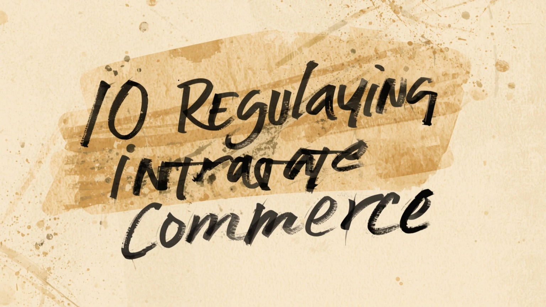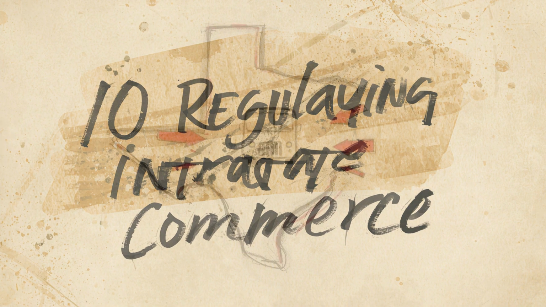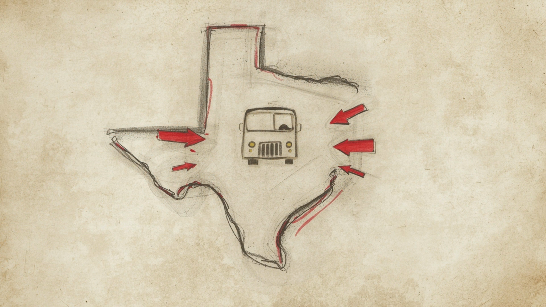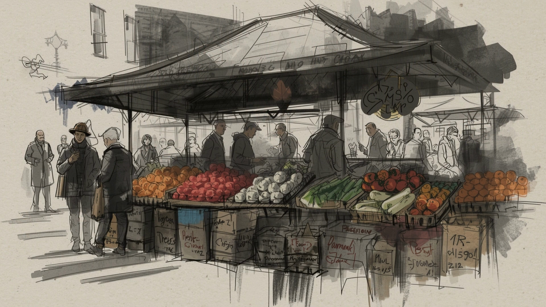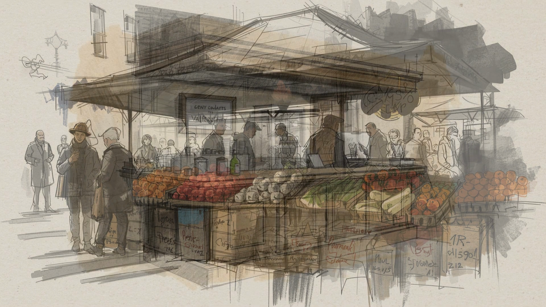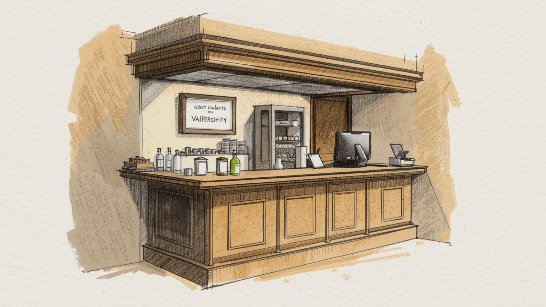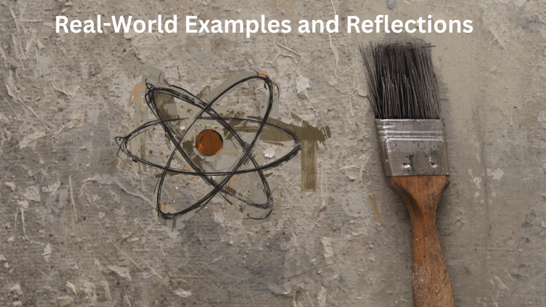10. Regulating intrastate commerce. Commerce that occurs entirely within a state is regulated by that state. United States versus Lopez, 1995, emphasized that local activities fall under state jurisdiction unless Congress has constitutional authority. States regulate licensing, zoning, utilities, and local business operations. Ride-sharing, alcohol sales, and agricultural rules differ across states, showing the flexibility of state authority.